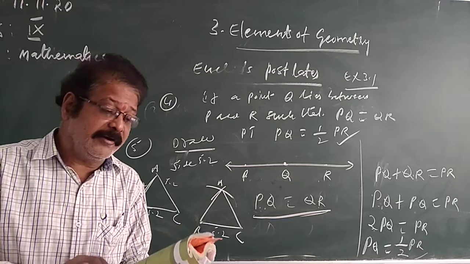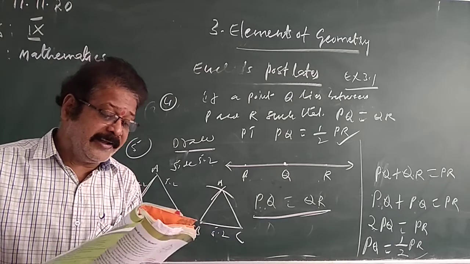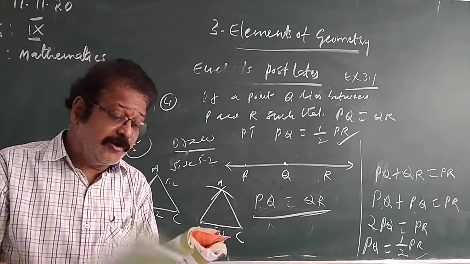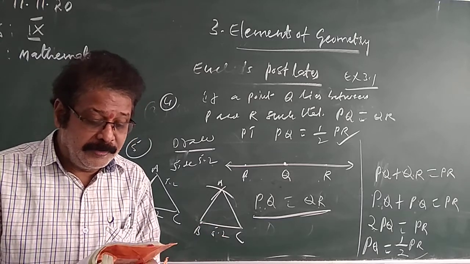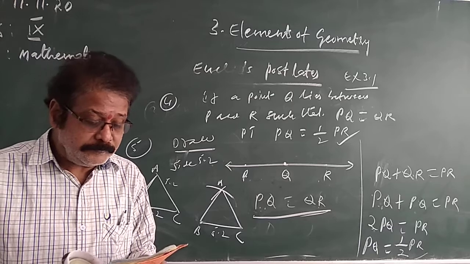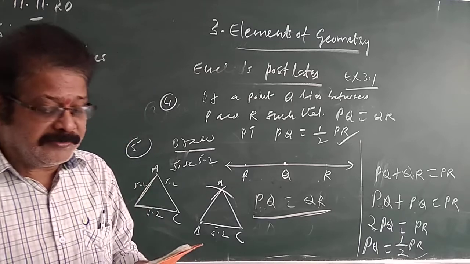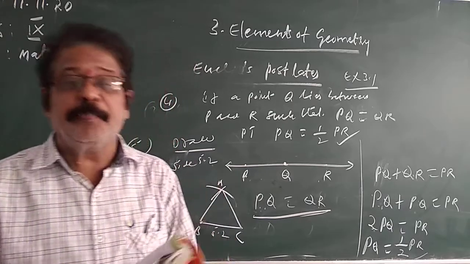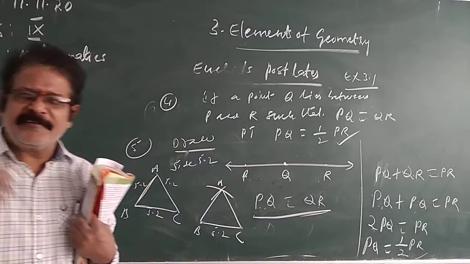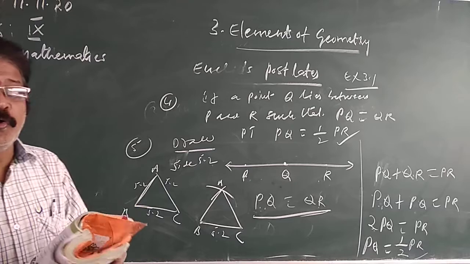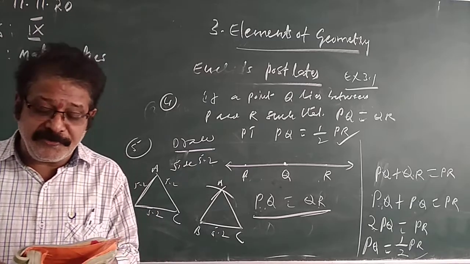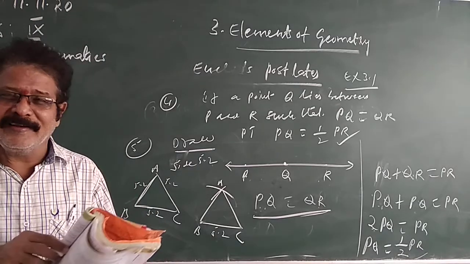Next, sixth one. What is a conjecture? Give an example for it. Conjecture means statements which are neither proved nor disproved. Neither proved nor disproved is called a conjecture.